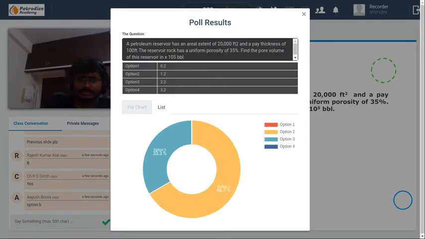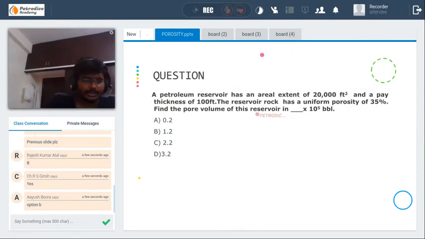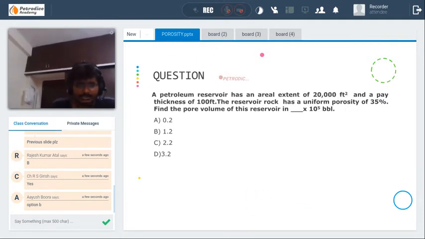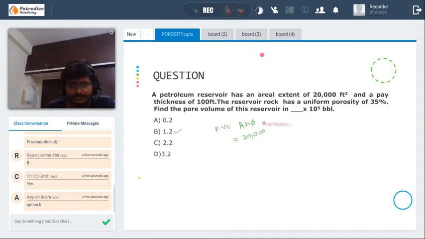These are the results of the poll. The correct answer is option B. I'll just try to give the pore volume in barrel. First A into H. A is 20,000 feet square into H, which is 100 feet, into porosity, which is 0.35. If you use a calculator, it will be 1.2 into 10 to the power 5 barrel.